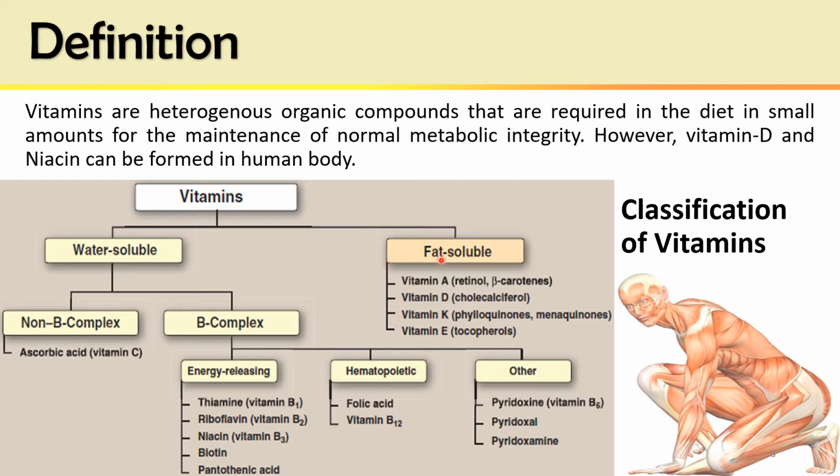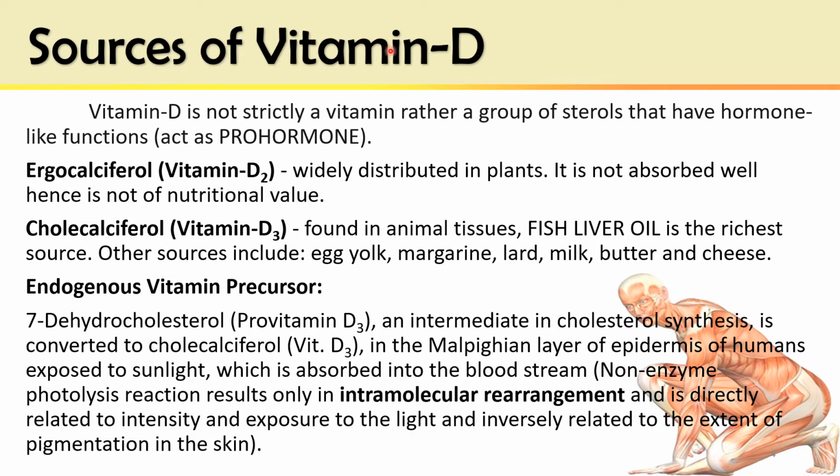The fat-soluble vitamins are 4: vitamin A, vitamin D, vitamin K, and vitamin E. A, D, E, K. We have to start today with vitamin D, and chemically it is known as cholecalciferol. Sources of vitamin D.